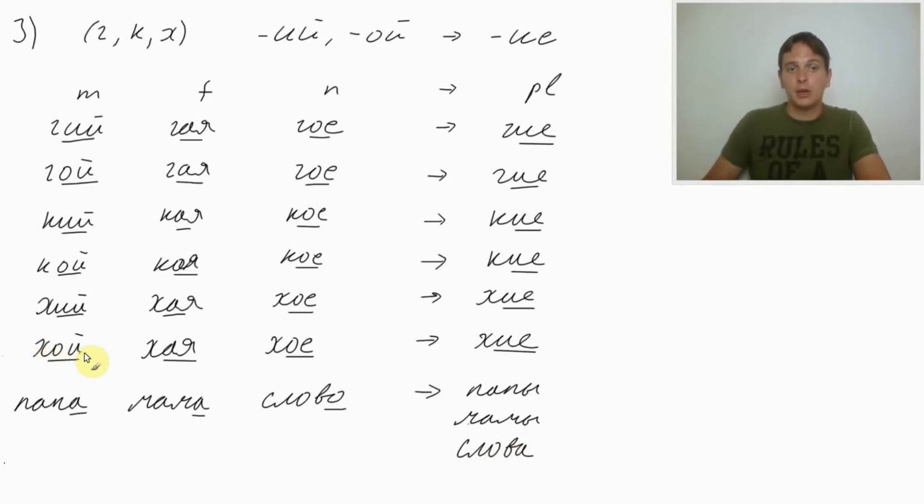Here, плохой папа, bad father, плохая мама, bad mother. Плохое слово, bad word. You're not supposed to use a bad word. And плохие папы, bad fathers, плохие мамы, bad mothers, and плохие слова, bad words.